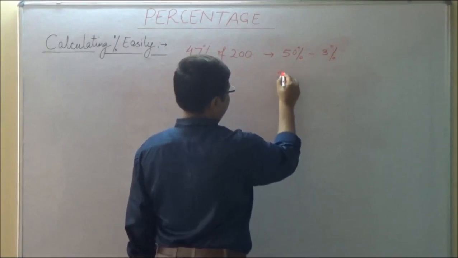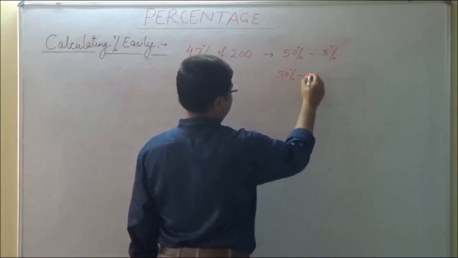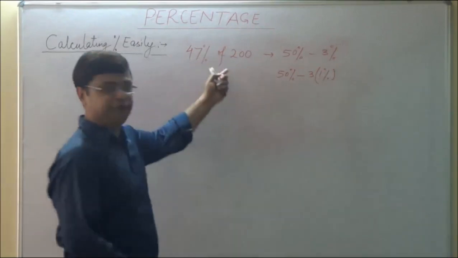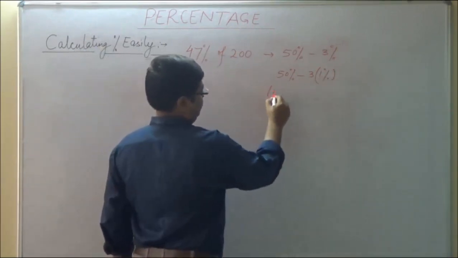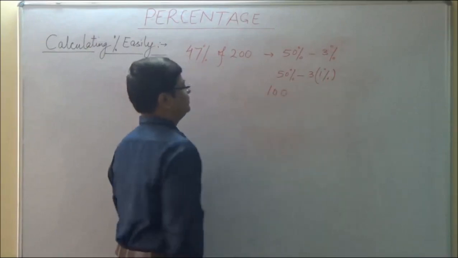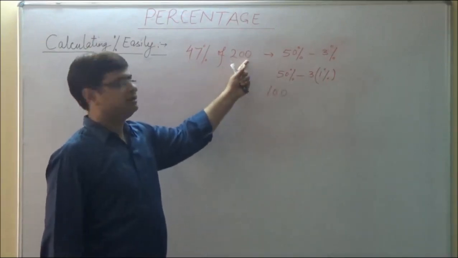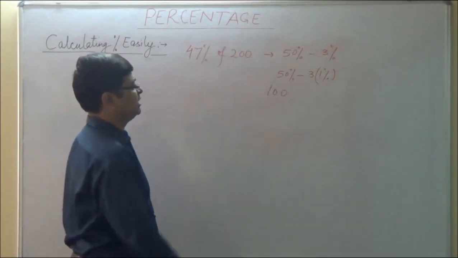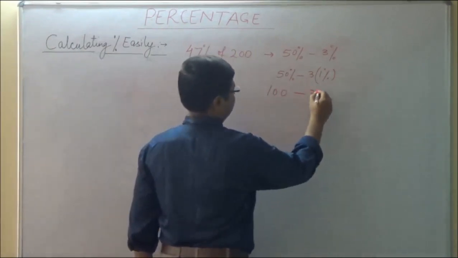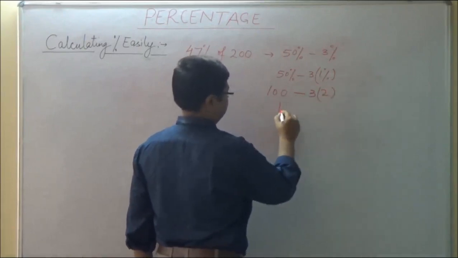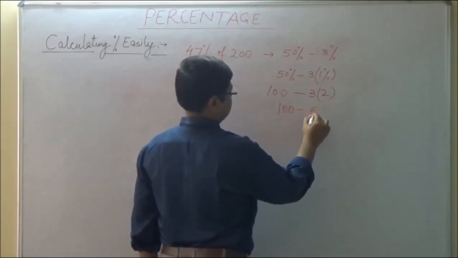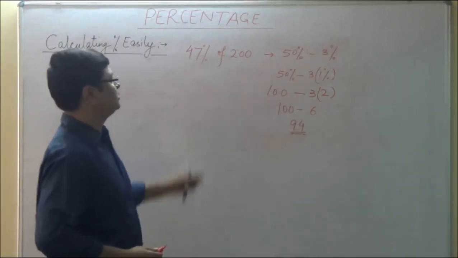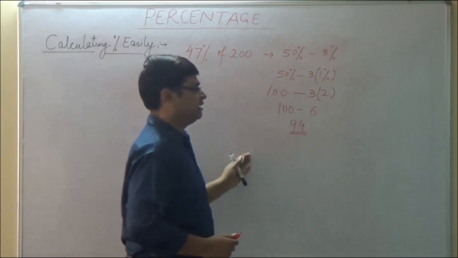3% is further 50% minus 3 into 1%. 50% of 200 is 100. Now 1% of 200 is, 10% is 20, 1% is 2. Decimal 2 places towards left. So this will be 3 into 2, 100 minus 6, 94. 47% of 200 is 94.